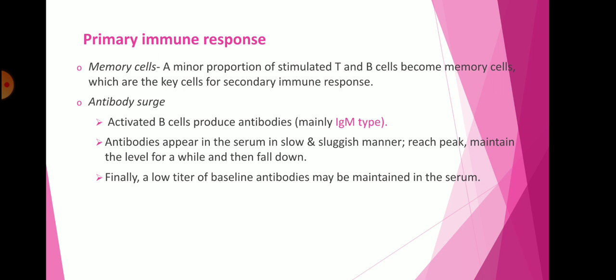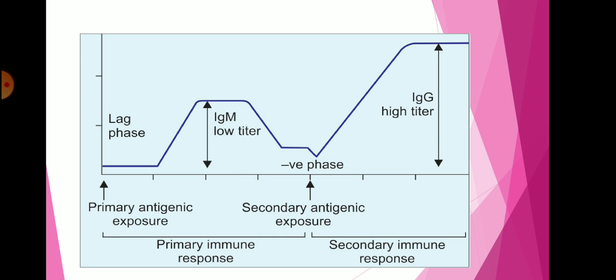And finally, the low titer of the baseline antibodies may be maintained in the serum for the response against the microorganism which proliferates in the body of the organism. So this is the figure in which we can see the lag phase, which involves the recognition of the microorganism by the primary antigenic exposure. Whenever the primary antigenic exposure occurs, the adaptive immune system forms the lag phase. In the lag phase, they recognize the organism and produce the antibody.